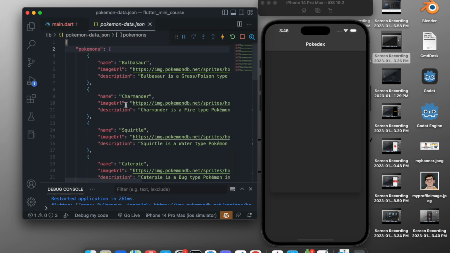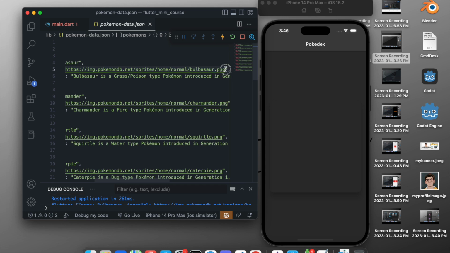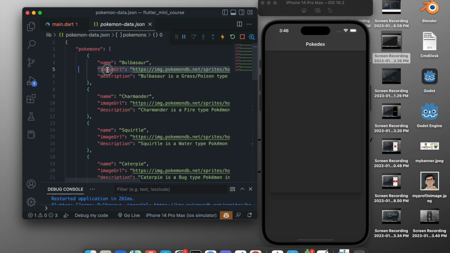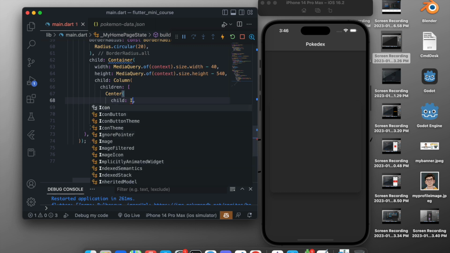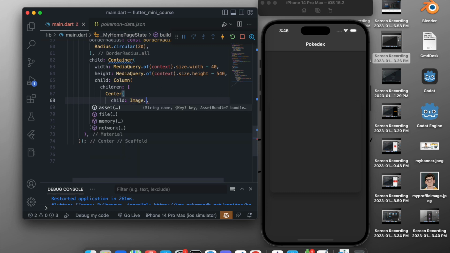Because if you see our JSON file, it has the image URL and not the image directly. So since we are creating a demo card, we will just copy this image. And by the way, this is a Bulbasaur, so we will copy this image URL of Bulbasaur. Now we will create image dot network, because we are taking it from a URL. If you are taking it from your directory, you will need to use image.asset and you will need to import it in the pubspec.yaml file as an asset. We did it like that with the JSON file, so it is all the same.